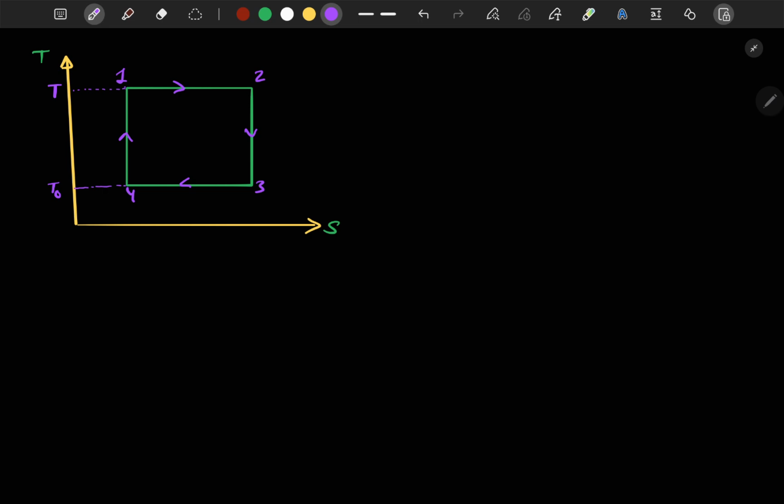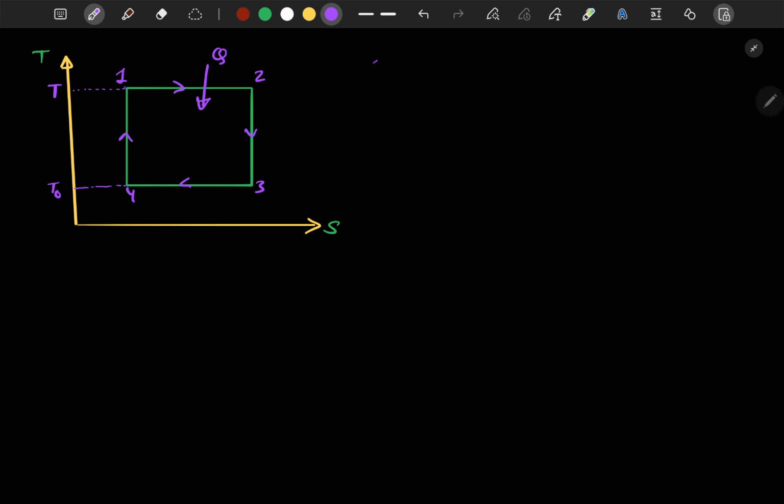Not isothermal compression, this is our isothermal heat addition, and Q amount of heat is provided to the system. In process 2 to 3 we can see that the temperature of the system is decreasing.